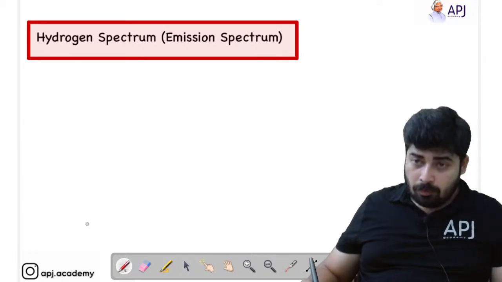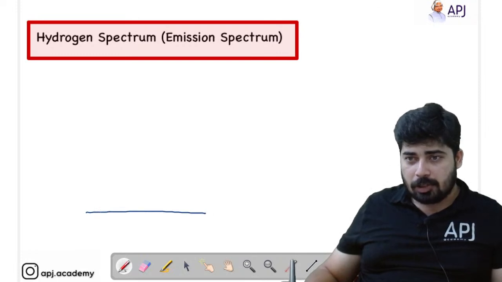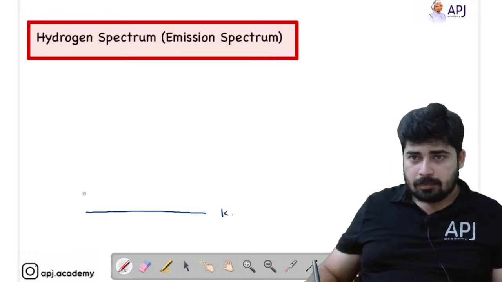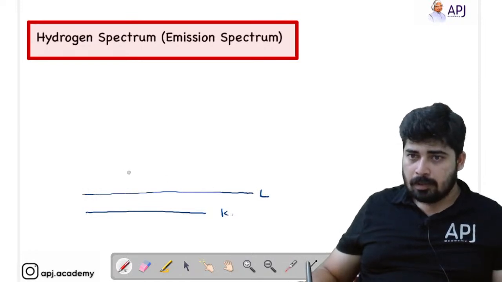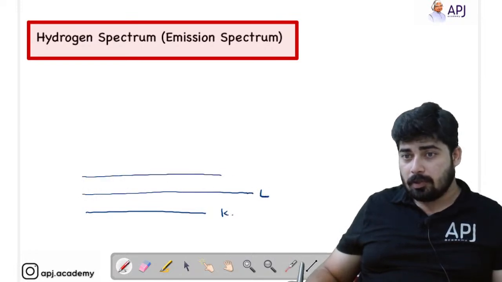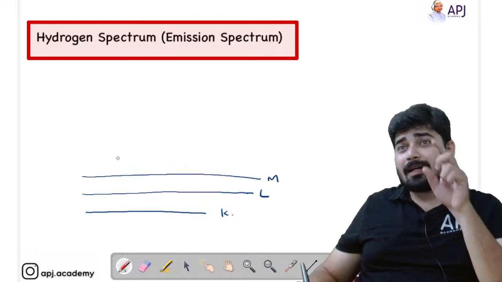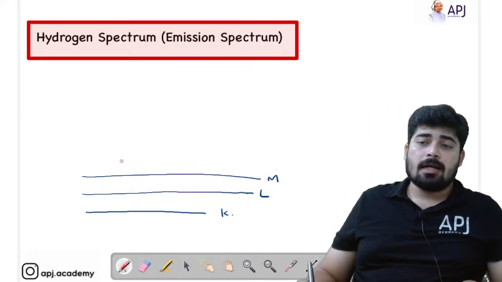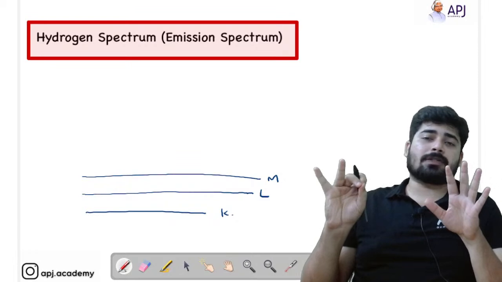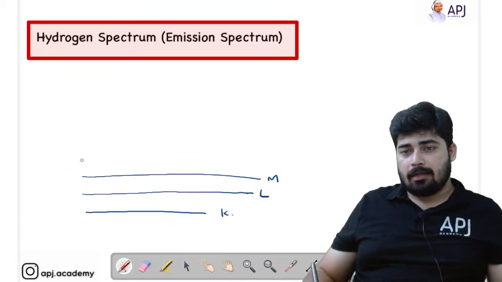We'll start with the first shell, the K shell, then the L shell. We have 7 shells: K, L, M, N, O, P and Q, because in the periodic table there are 7 periods and each period corresponds to one shell.